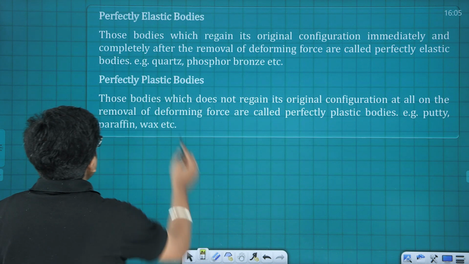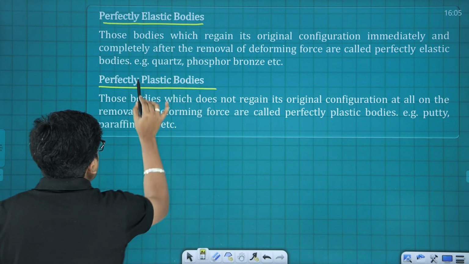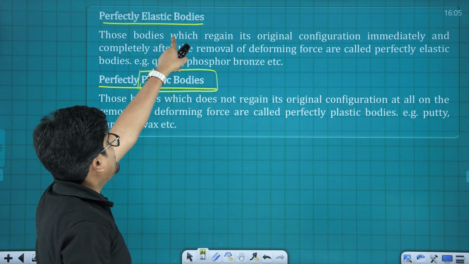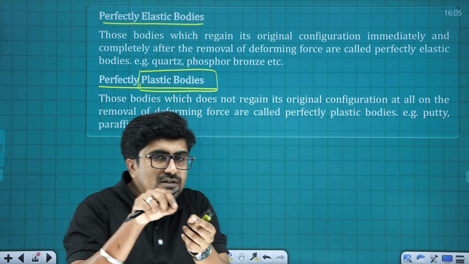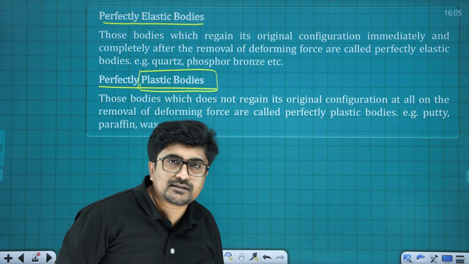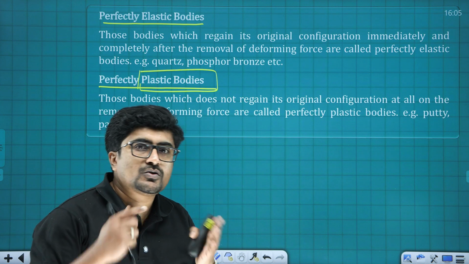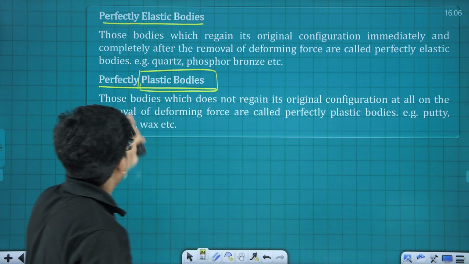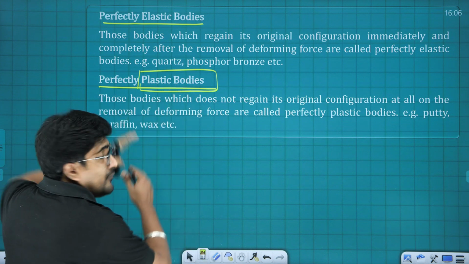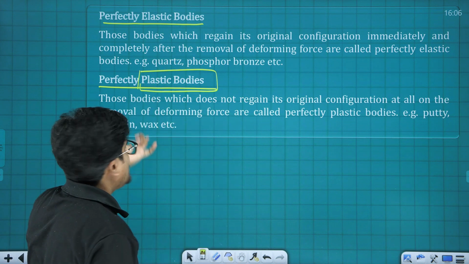Going to the next, it is perfectly elastic bodies and perfectly plastic bodies. Here it is the perfectly plastic body and there it is the elastic body. The one which is not elastic is plastic. What was elastic? Once the force is removed, it can regain its shape. So the one which cannot do so is known as plastic. There itself an add-on word is there, that is perfectly elastic and perfectly plastic.